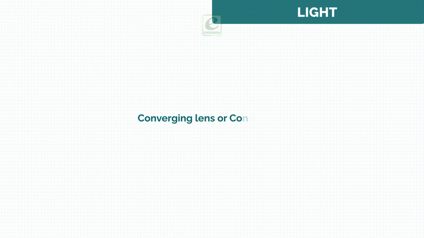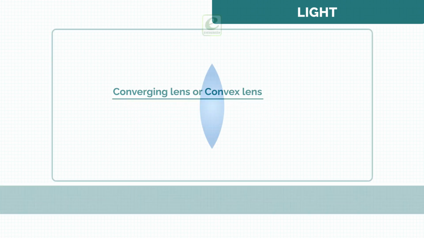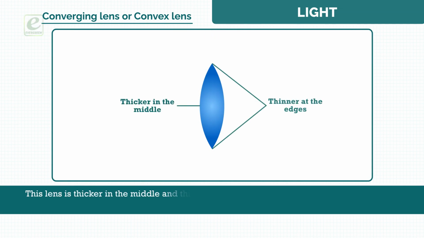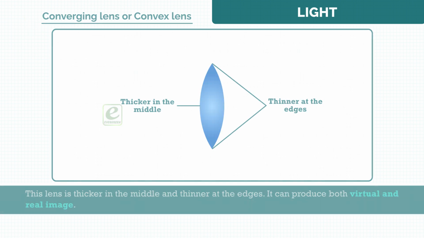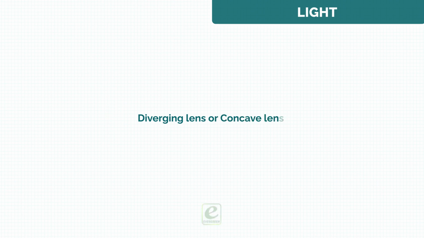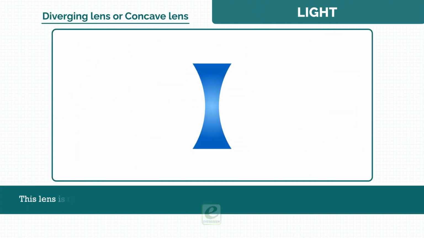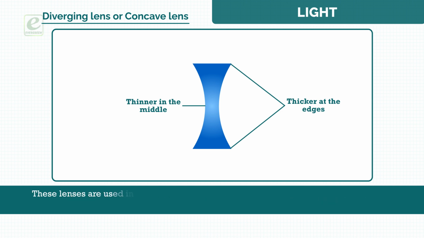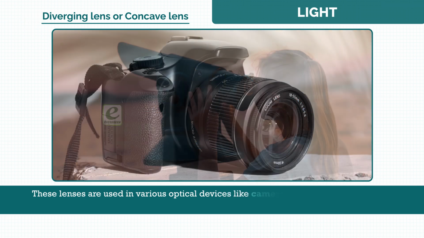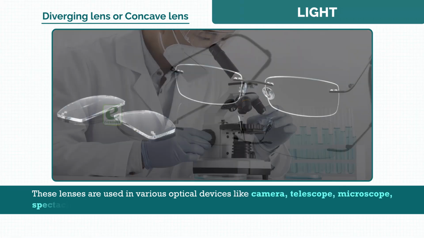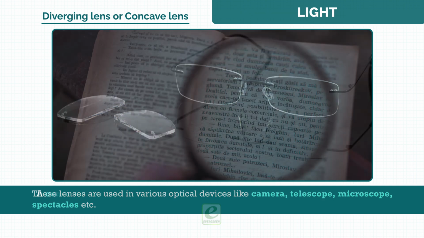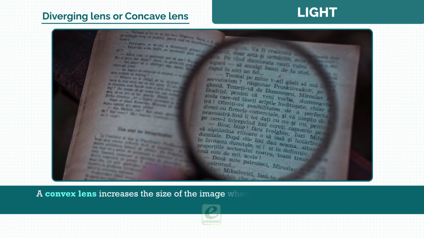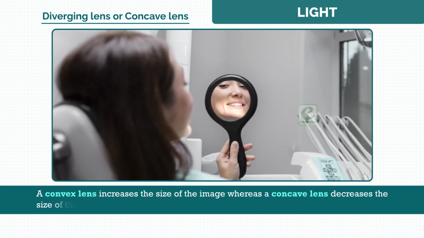Converging lens or convex lens. This lens is thicker in the middle and thinner at the edges. It can produce both virtual and real image. Diverging lens or concave lens. This lens is thinner in the middle and thicker at the edges. It can produce only virtual image. These lenses are used in various optical devices like camera, telescope, microscope, spectacles, etc. A convex lens increases the size of the image, whereas a concave lens decreases the size of the image.